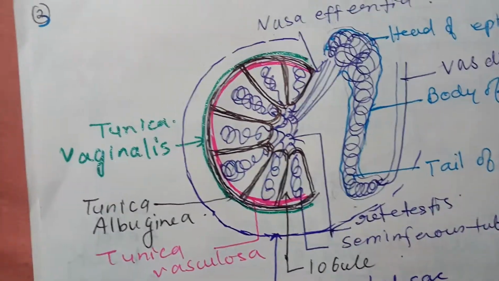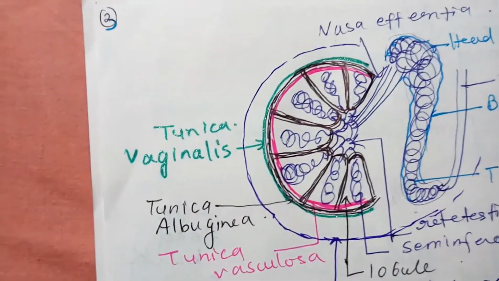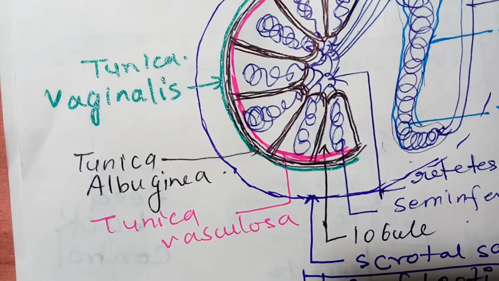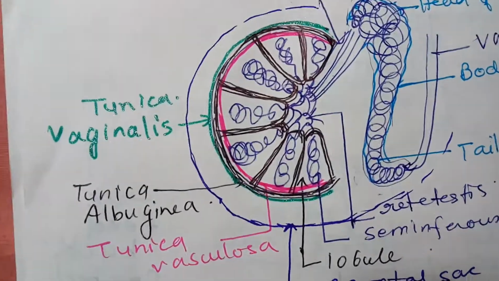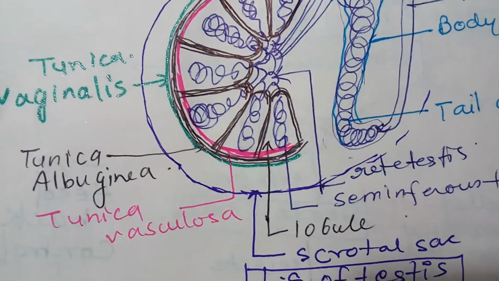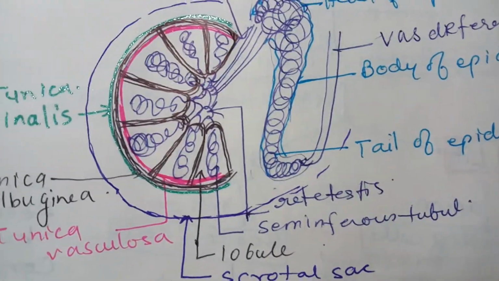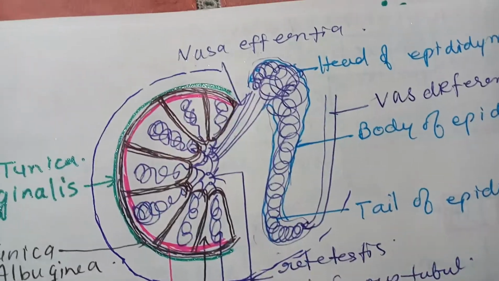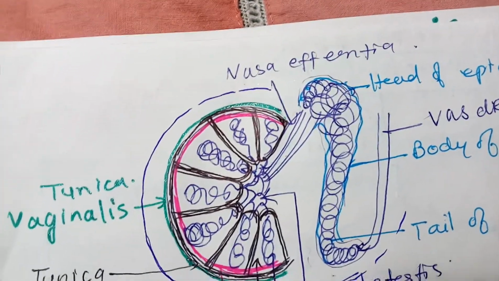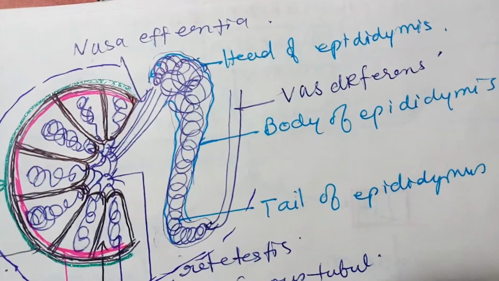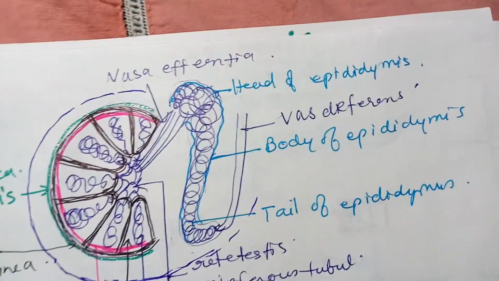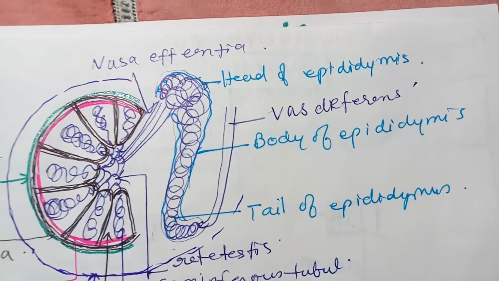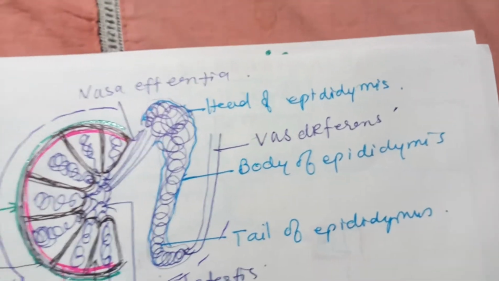Now let's look at the structure. You can see the outer layer is tunica vaginalis, the middle one is tunica albuginea, and the inner one is tunica vasculosa. Then there are testicular lobules, in which seminiferous tubules are present. They join to form the rete testis, and this further extends to the vasa efferentia, which later form the epididymis. The epididymis consists of head, body and tail, which later forms the vas deferens.